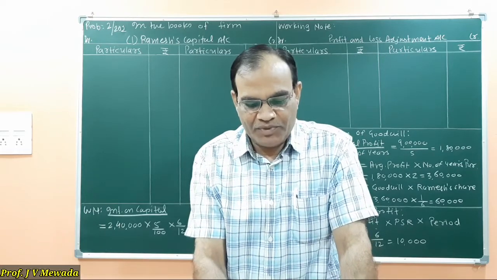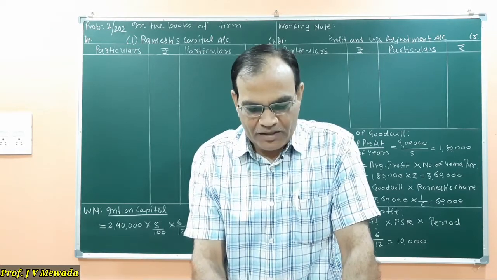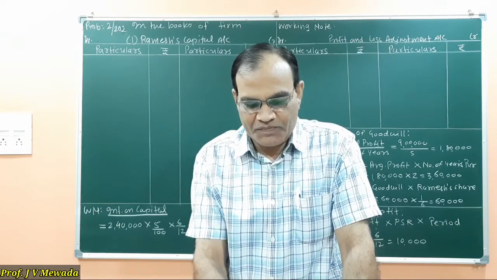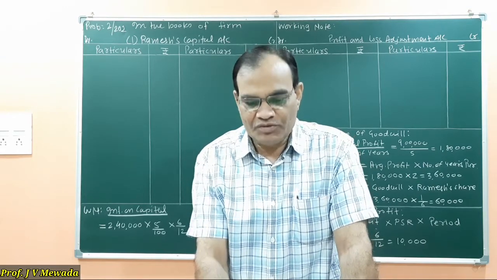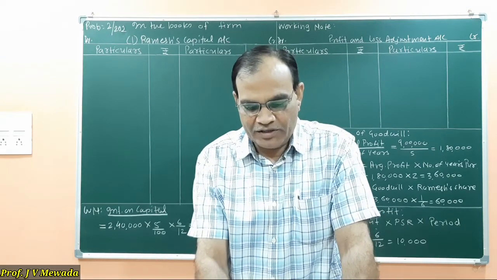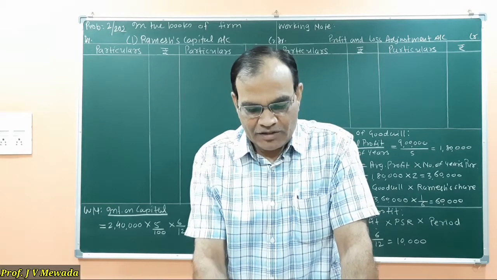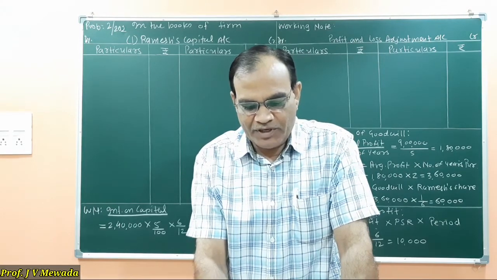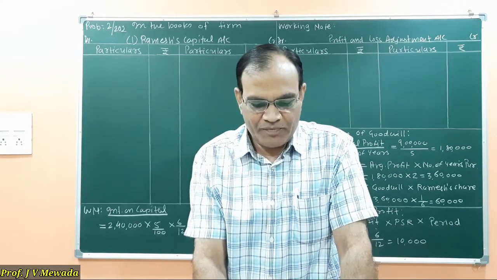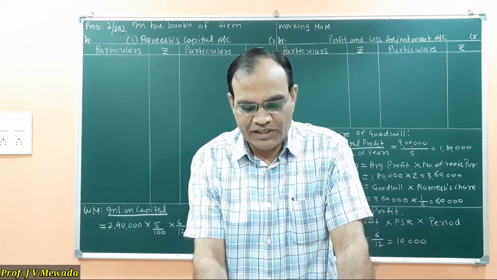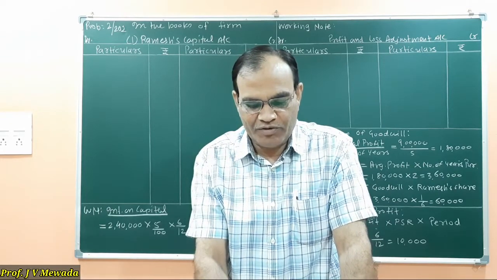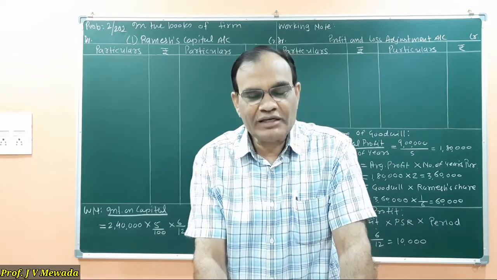Salary 5,000 per month is payable to him. Interest on capital at 5% was payable, and interest on drawing 2,000 was charged. Drawings made by Ramesh up to September, rupees 5,000 per month. We are told to prepare Ramesh capital account showing the amount payable to his executor and give the working for